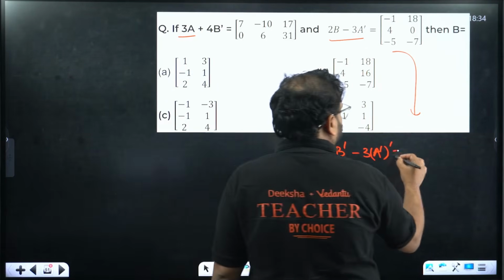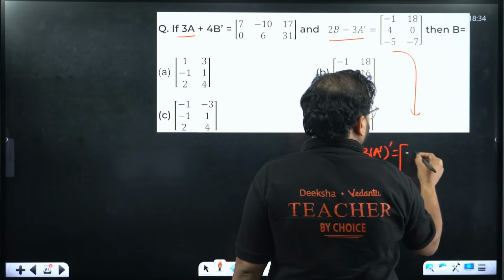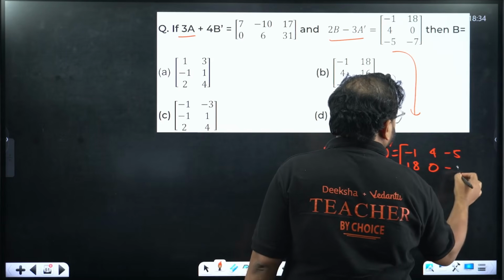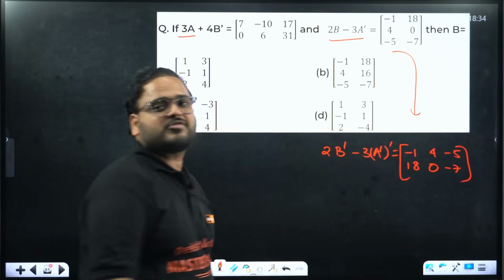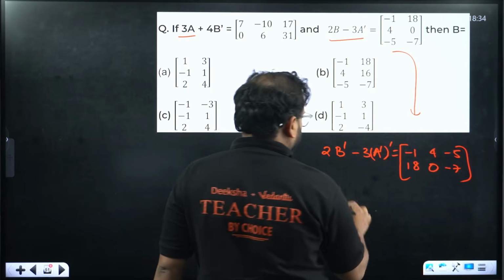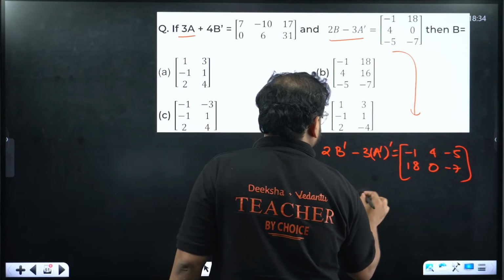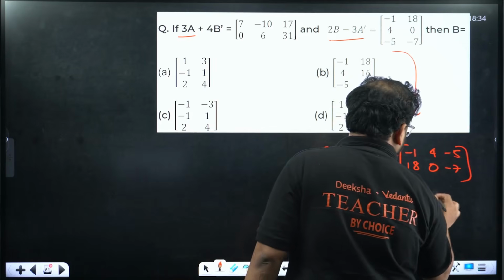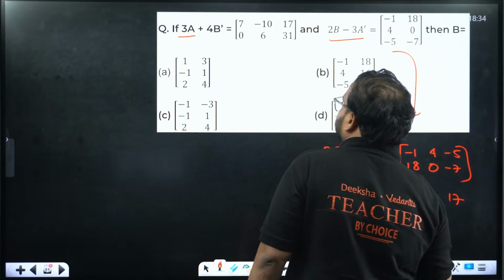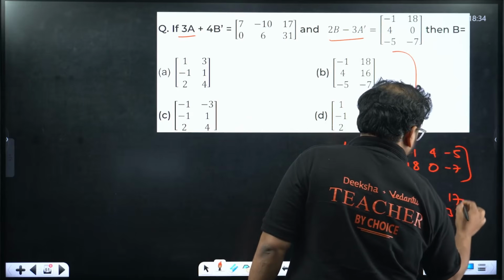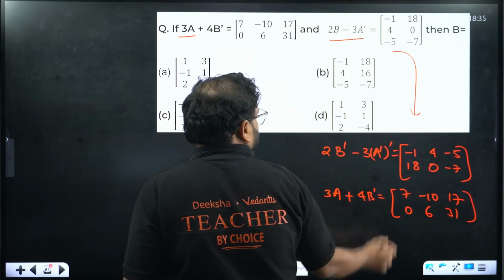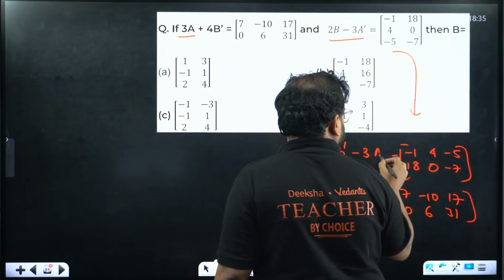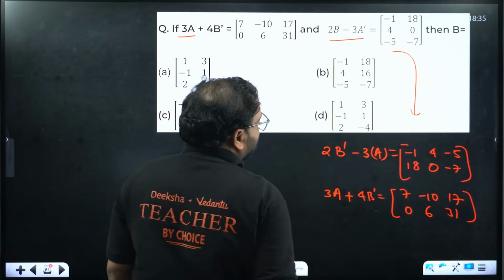And what about this side, the matrix part? It is 3 cross 2, it becomes 2 cross 3, minus 1, 4 and minus 5, 18, 0 and minus 7. This is a 2 cross 3 matrix. Let's write that now. We have over here 3A plus 4B dash equals the matrix that we have, 7, minus 10 and 17, 0, 6 and 31. Now check. A dash dash is what? Simply matrix A.